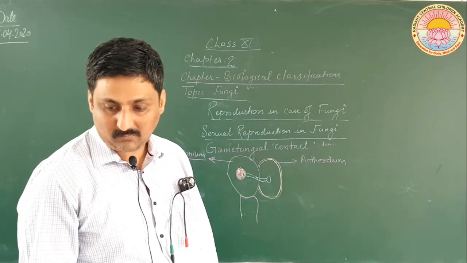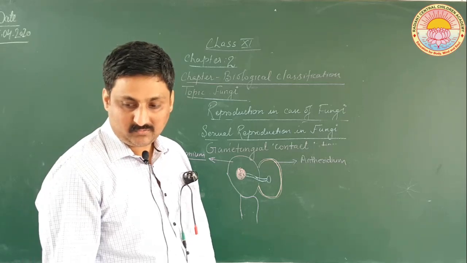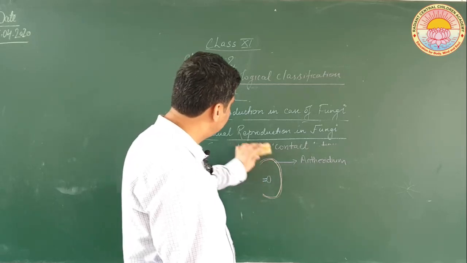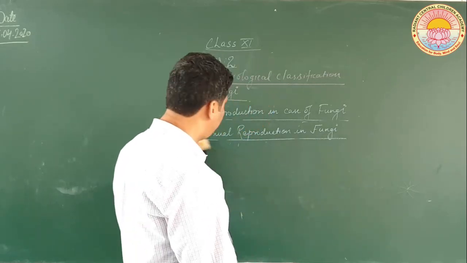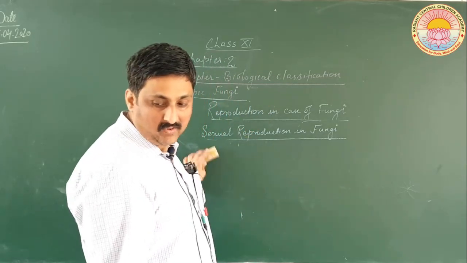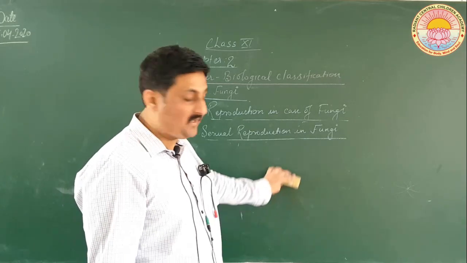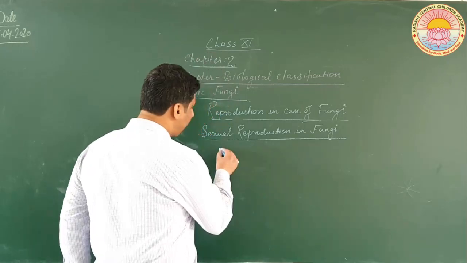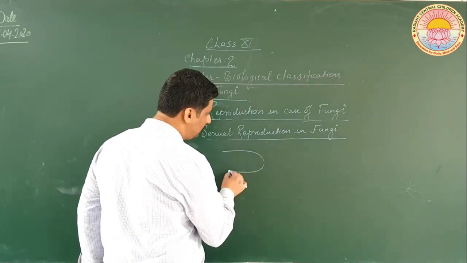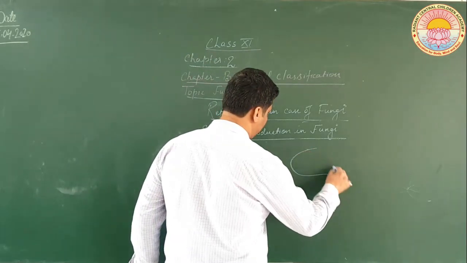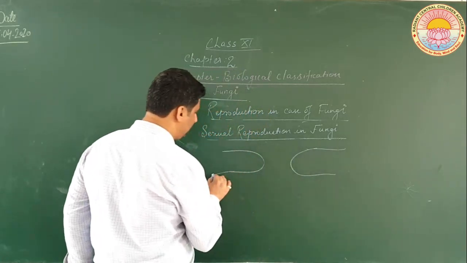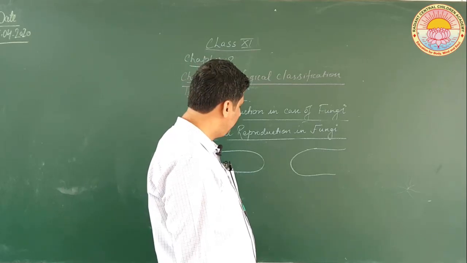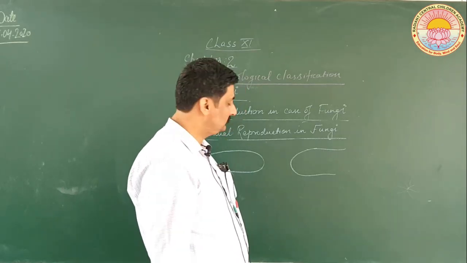Now let us talk about another form of sexual reproduction, which is called gametangial copulation. It is referred to as gametangial copulation. These are the two, male and female organ.